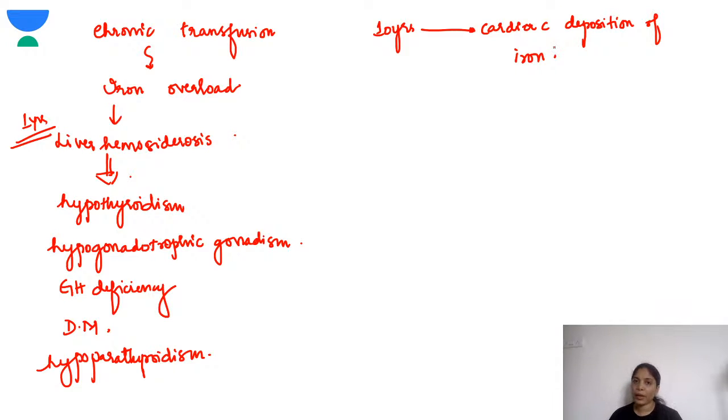What kind of skin pigmentation? Because of thalassemia per se, no skin pigmentation is a feature of thalassemia. Only in vitamin B12 deficiency there is this knuckle pigmentation. Maybe that bronze look might be there because of the iron, but it is not a complete feature. So don't go for the skin pigmentation part. It will only deviate you from the topic. So no skin pigmentation. Cardiac deposition of iron is the main thing that happens.